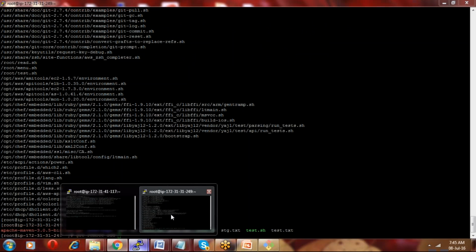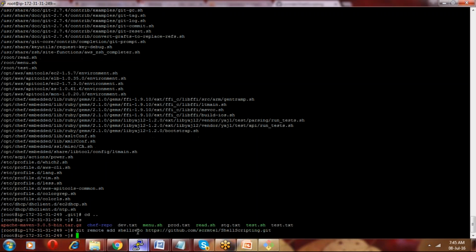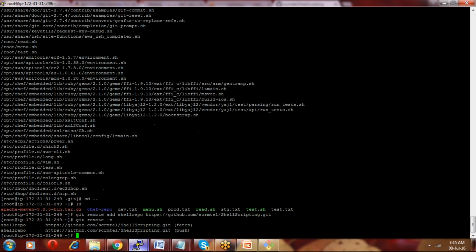Here we have to say git remote add, and then give something as a name. We want to give something like shell scripting, shell repo, whatever the name is. It is just a name for our convenience, and then we give the repository URL. So git remote add, shell repo, and then the HTTPS GitHub URL. Now, if you want to see that it is added or not, git remote -v. Yes, it is added.